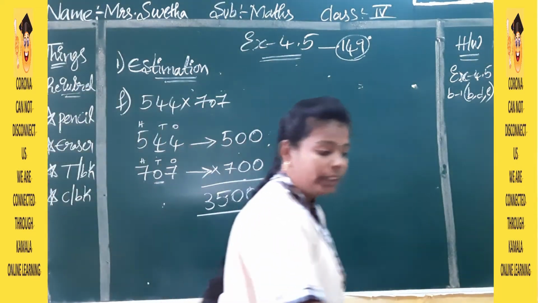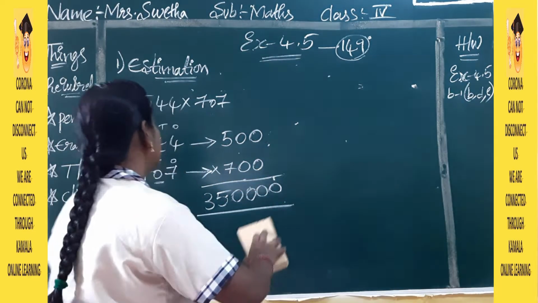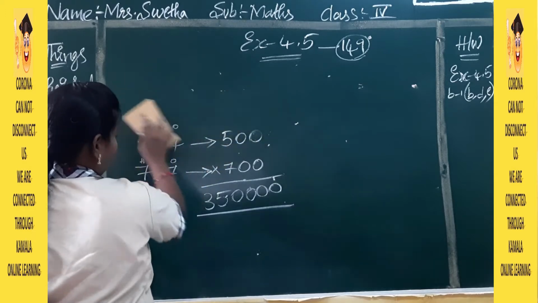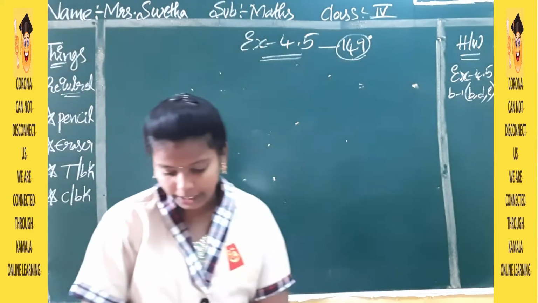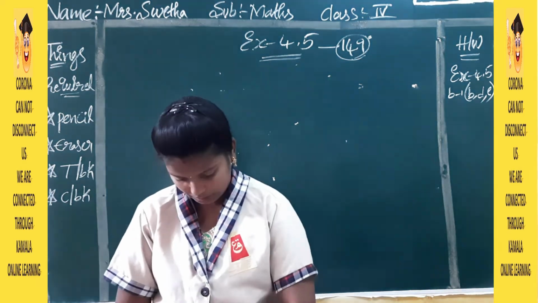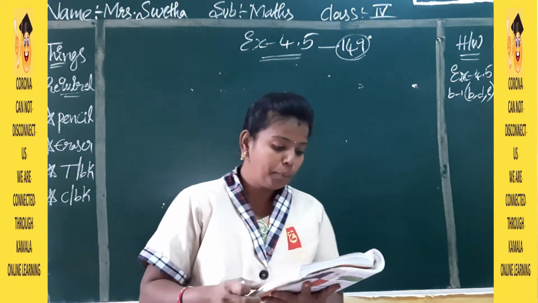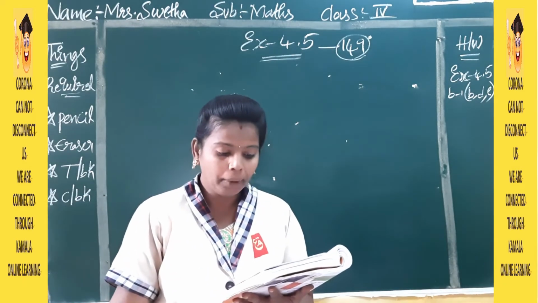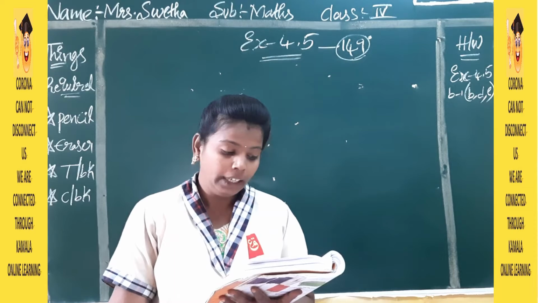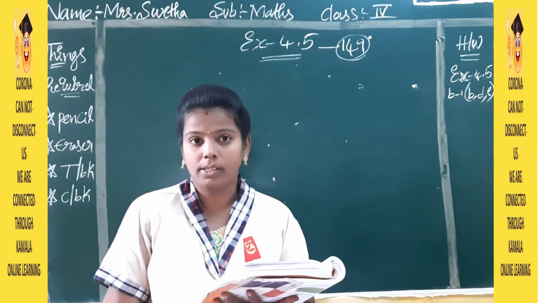Now we will move on to the second one. The second question is like a story problem. Let us see what is there in our second question. See, a box contains 137 marbles. Estimate how many marbles are there in 78 such boxes.